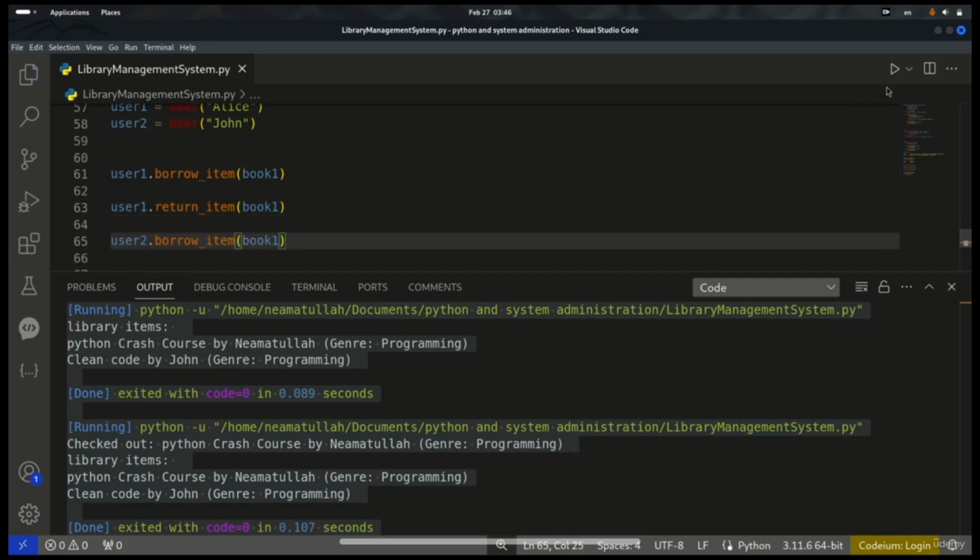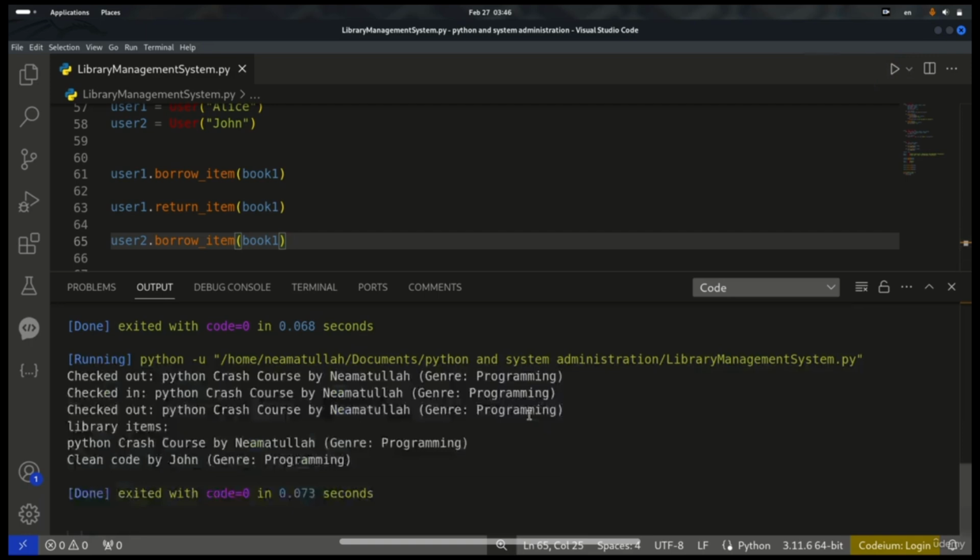Let's save it and run it. And down here you see the library items, and also checking out this book, Python Crash Course by Nemitullah, that's checked out, and also it's brought back in, and again it's checked out, it's borrowed by a person.